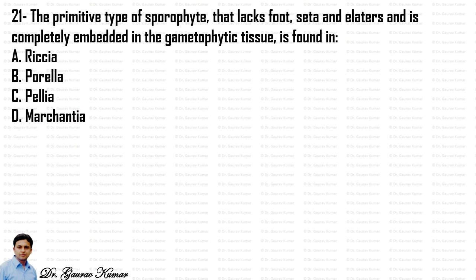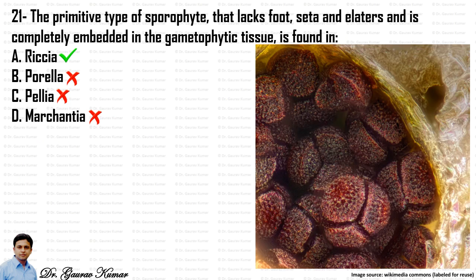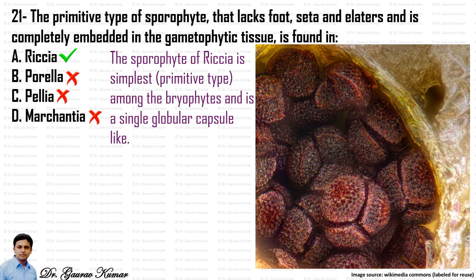Next question, the primitive type of sporophyte that lacks foot, seta and elaters and is completely embedded in the gametophytic tissue is found in. So the answer is Riccia. This is a very beautiful image that I got from the internet, which shows the spores in the Riccia sporocarp. These are the globular spores actually in the sporocarp.